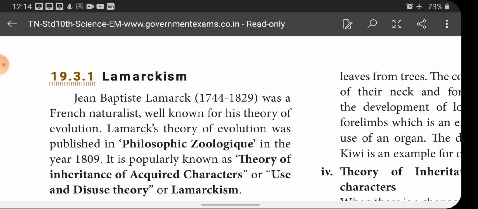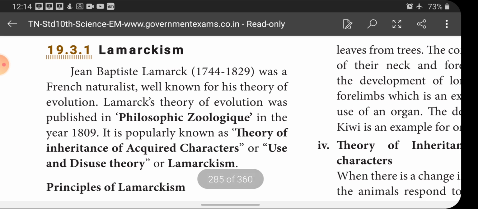Lamarckism. Jean Baptiste Lamarck was a French naturalist well known for his theory of evolution. Lamarck's theory of evolution was published in his book Philosophie Zoologique in the year 1809. It is popularly known as the theory of inheritance of acquired characters, or use and disuse theory, or Lamarckism. Okay, first theory is Lamarckism. This theory was proposed by the scientist Jean Baptiste Lamarck, and his period was 1744 to 1829.